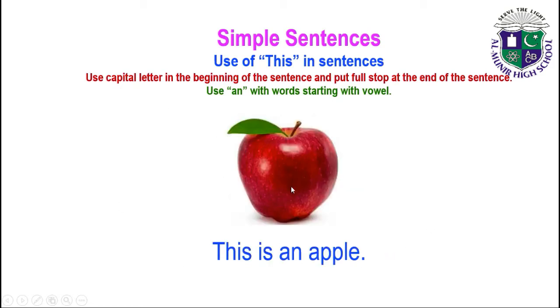Now we have to make a sentence of apple. So same we have to do that. Use this in sentences, use a capital letter in the beginning of the sentence, put a full stop at the end of the sentence, and use an with words starting with vowels. So now we have to make the sentence of apple. So this is an apple. We have to use this in the sentence. Again we will use an here because apple is starting with a vowel.